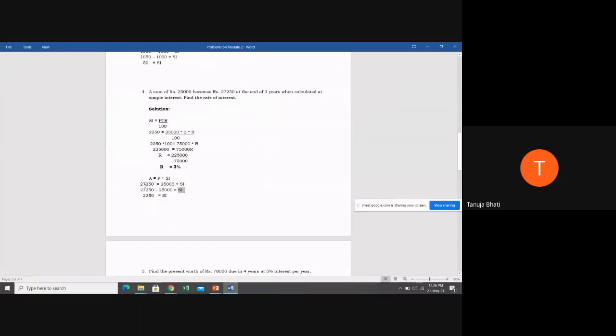It's 2,250, your simple interest. Again, substitute it in the formula of simple interest to find out the rate of interest. So 2,250 is equal to 25,000 into 3 into R divided by 100. When you solve this equation, you get R as 3%.